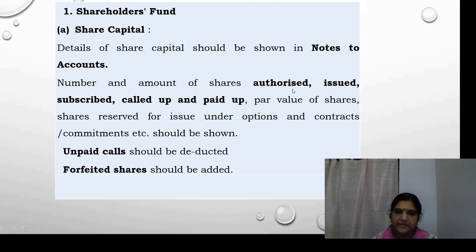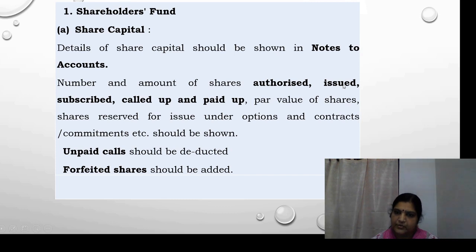So what is meant by authorized, issued, subscribed, called up and paid up? These are the different parts of share capital. Now what do you mean by authorized share capital? Authorized share capital is that share capital with which the company is registered, or which the company is authorized to raise. It is the capital given under the memorandum of association.